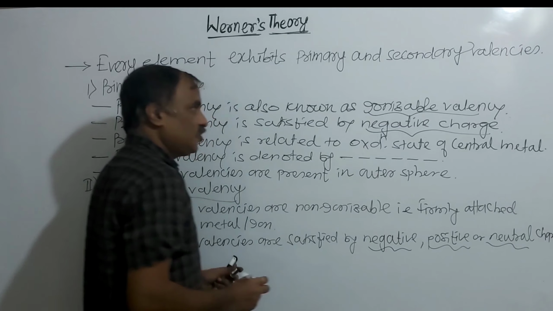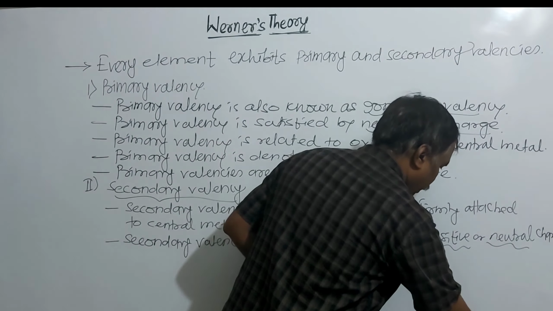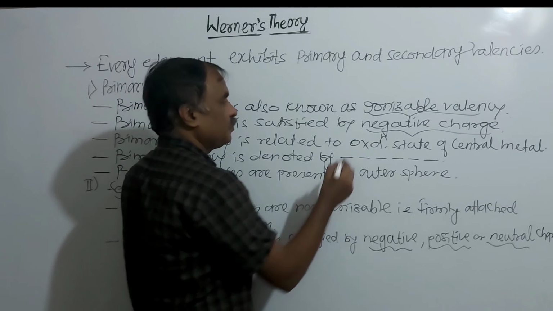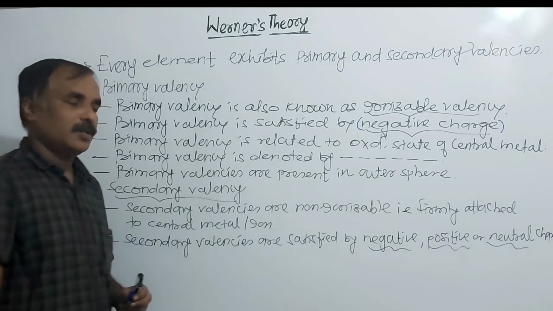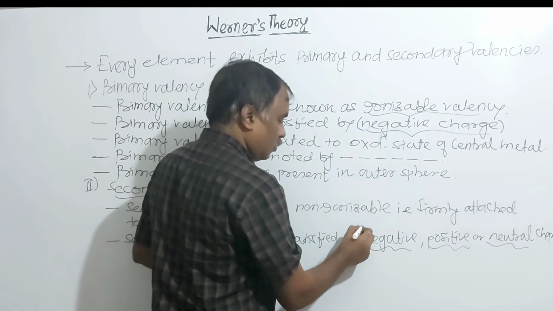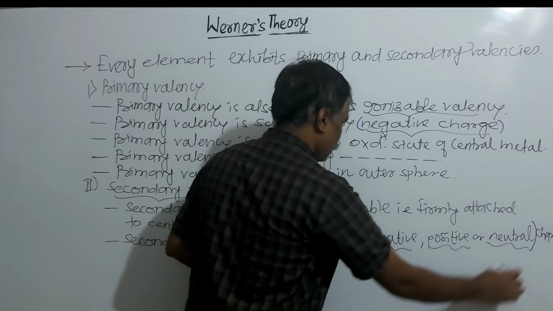But a primary valency is satisfied by only negative charge. Primary valencies are satisfied by negative charge. Secondary valencies are satisfied by negative, positive, and neutral charge.